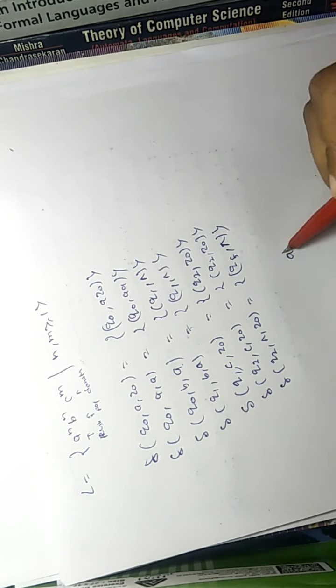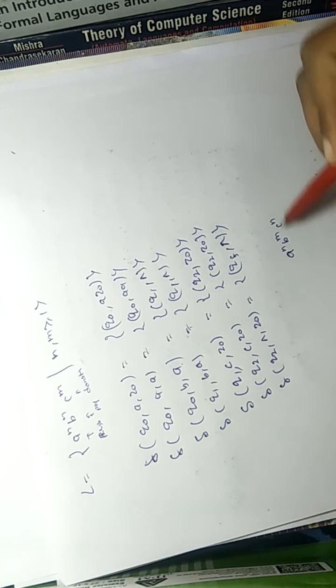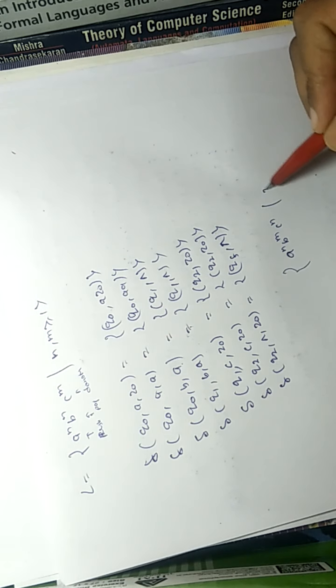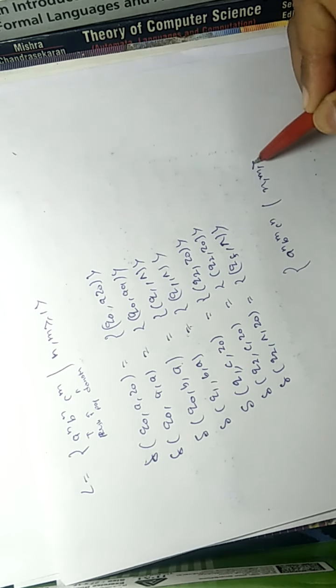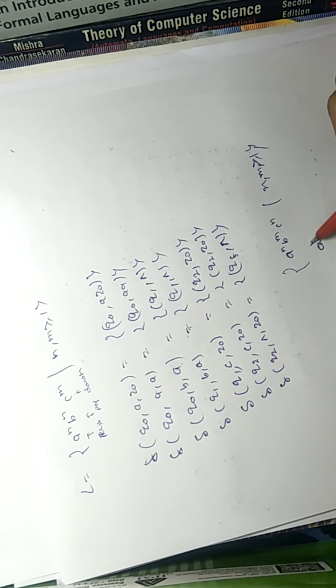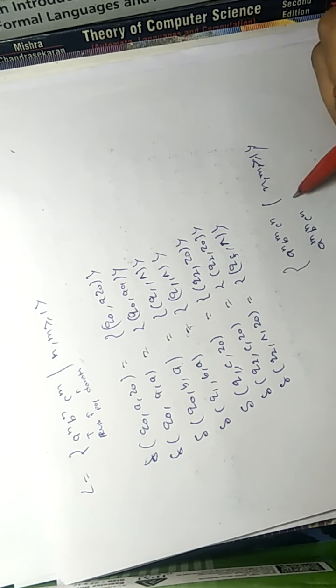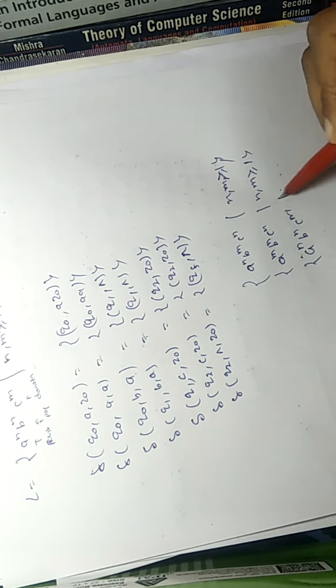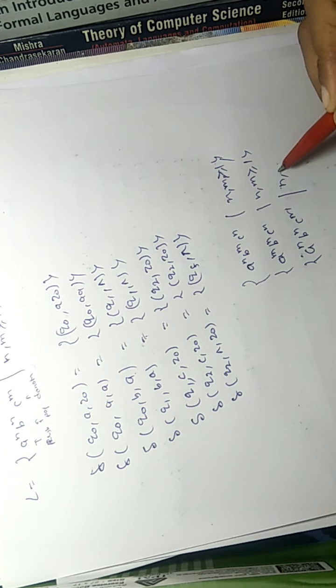Now you have read A^n B^m C^n, n, m greater than or equal to 1, A^m B^n C^n also you have designed, and A^n B^n C^m also. You have designed all these three.